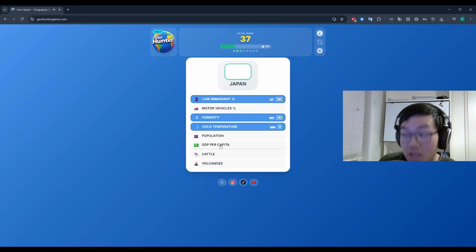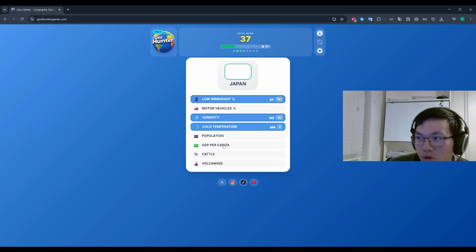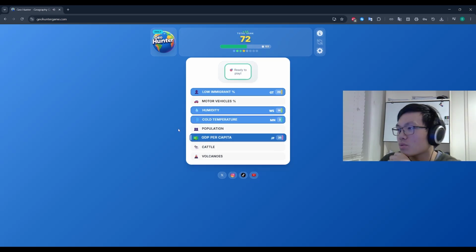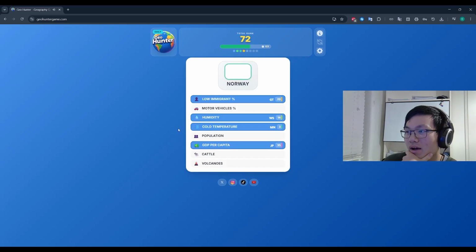And then we get Japan. Okay, GDP per capita. Motor vehicles percentage might be up there, actually. Ooh. GDP per capita or motor... It's gotta be GDP per capita, right? Surely. What else? What other countries are there? There's the US, there's China, there's... Japan's gotta be up there. Like, come on, we're going 35th. Really? Okay, maybe that was a bad pick.